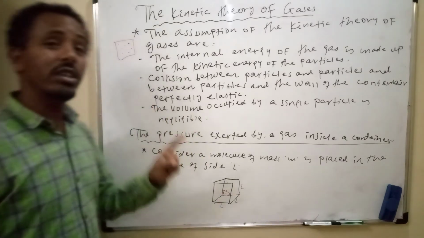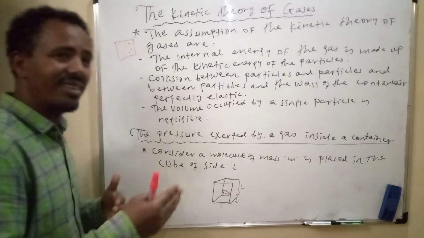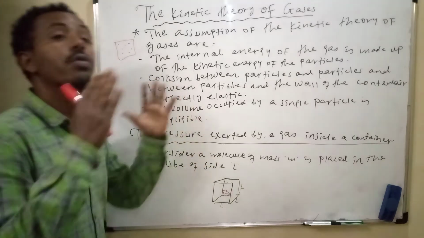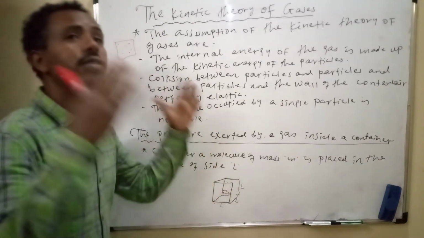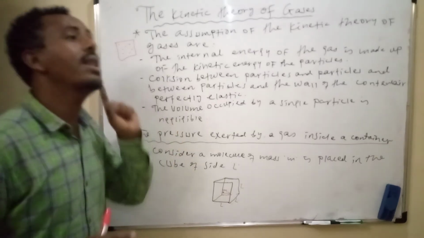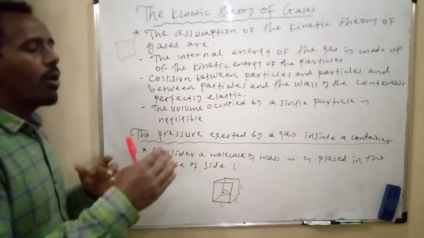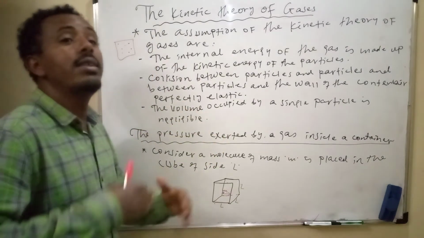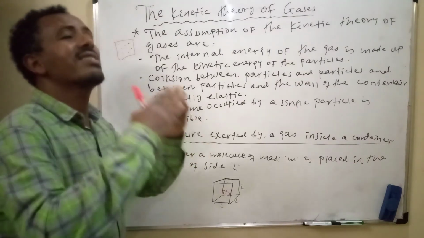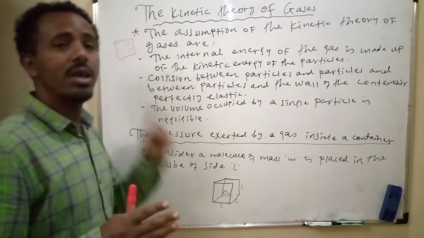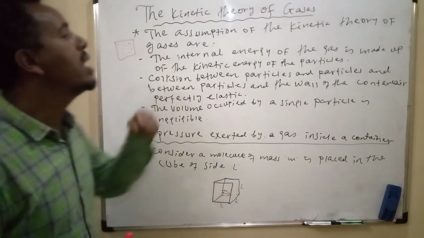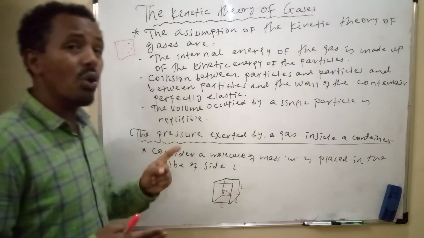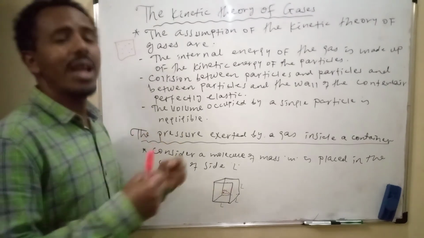Here, the collision between particles of gas, and between particles of gas and the wall of the container, is perfectly elastic. It means that after collision between particles, they never stick together, they separate perfectly. If so, the collision is an elastic collision. They have no common velocity after collision.